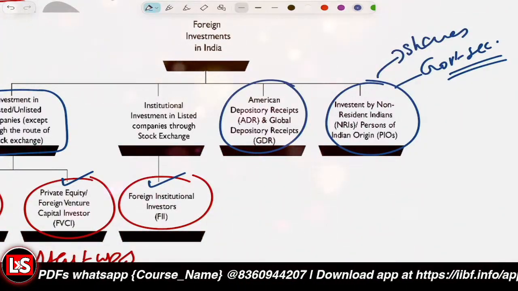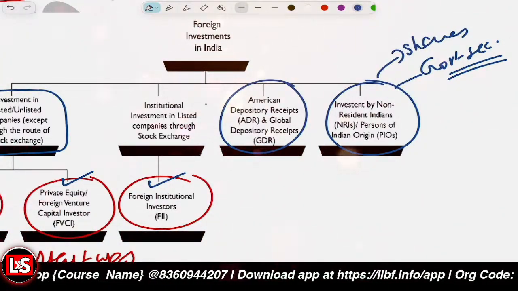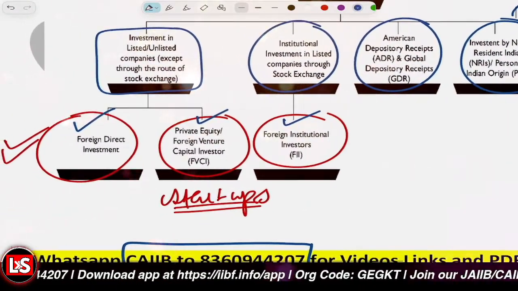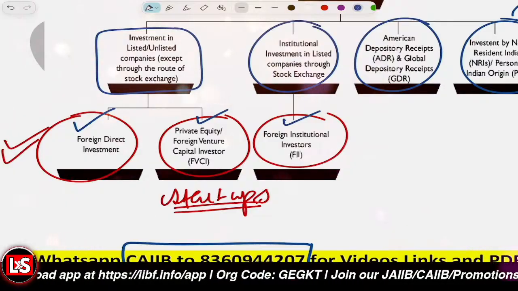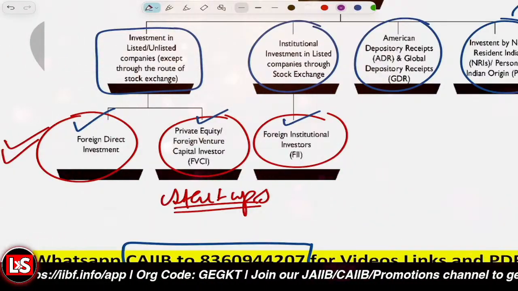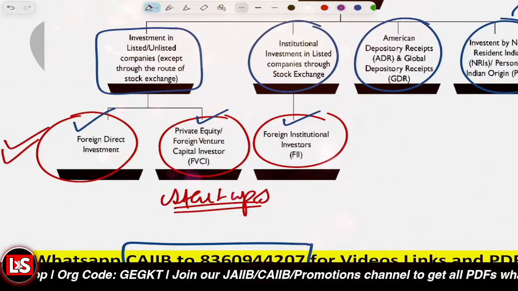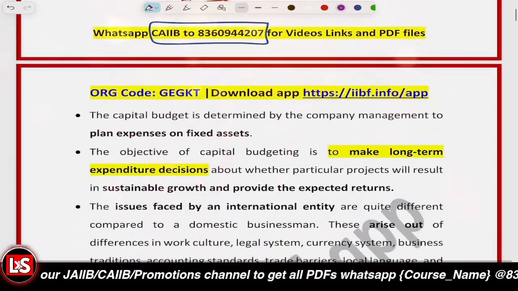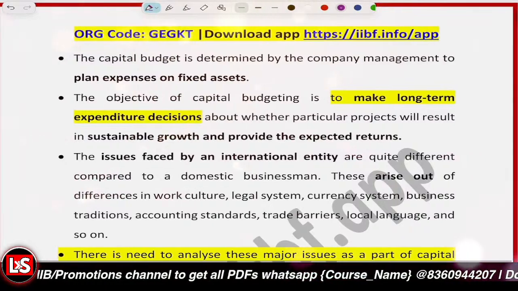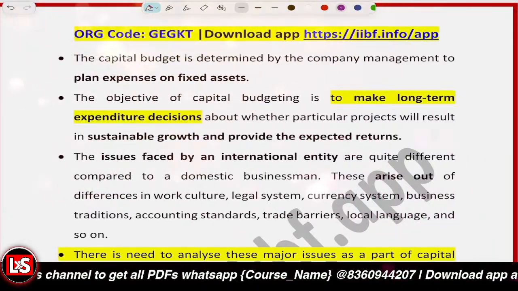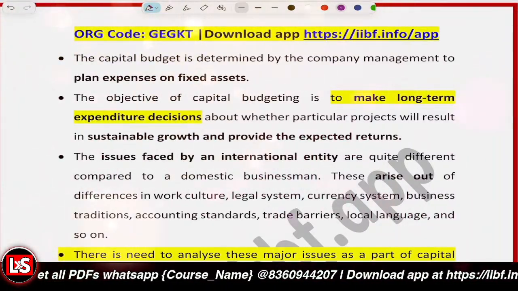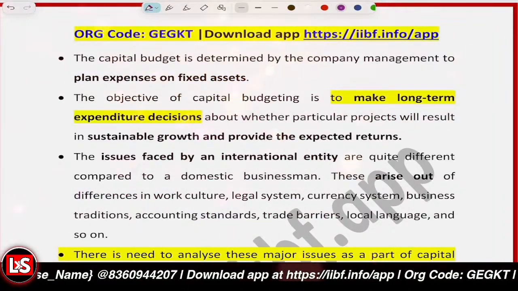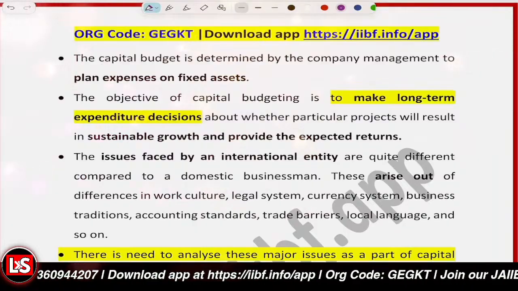And other than that, it's related to the institutional investment in listed companies through the stock exchange. So when we're talking about institutional investment, it covers only and only the FII. But when I'm talking generally about who will be investing through the stock exchange, there are three entities, right? So that's basically about the investment that we learned about so far, how the investment is being done. It's through the FDI, FII, or FVCI. Getting it clear so far?